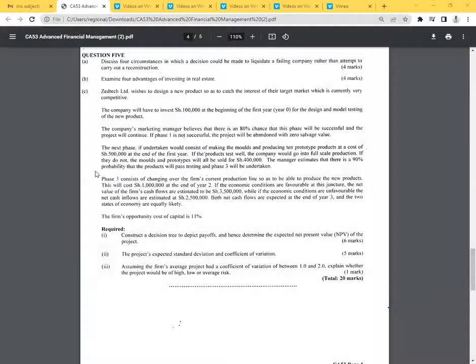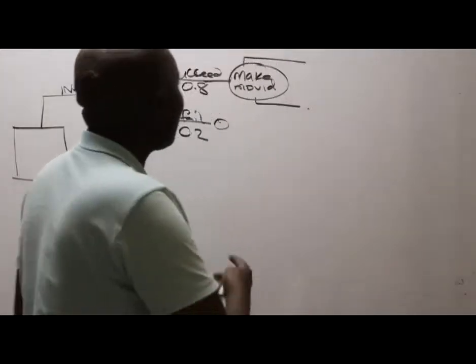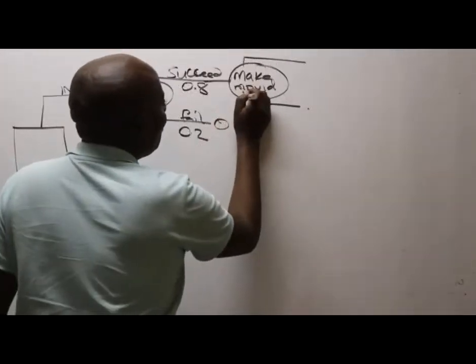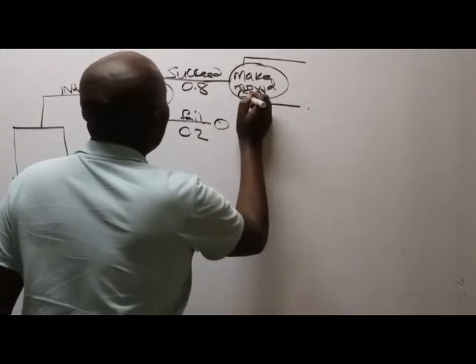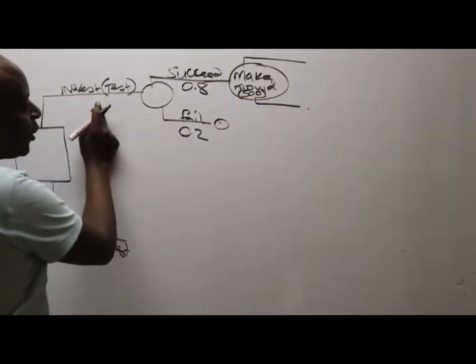That circle is premised on what we are told here: that the next phase, if undertaken, would consist of making the molds and producing 10 prototype products at a cost of 500. Let's capture this cost of 500. So the cost of making the molds is 500. I'll put this in brackets. And that reminds me that the testing cost has to be put.